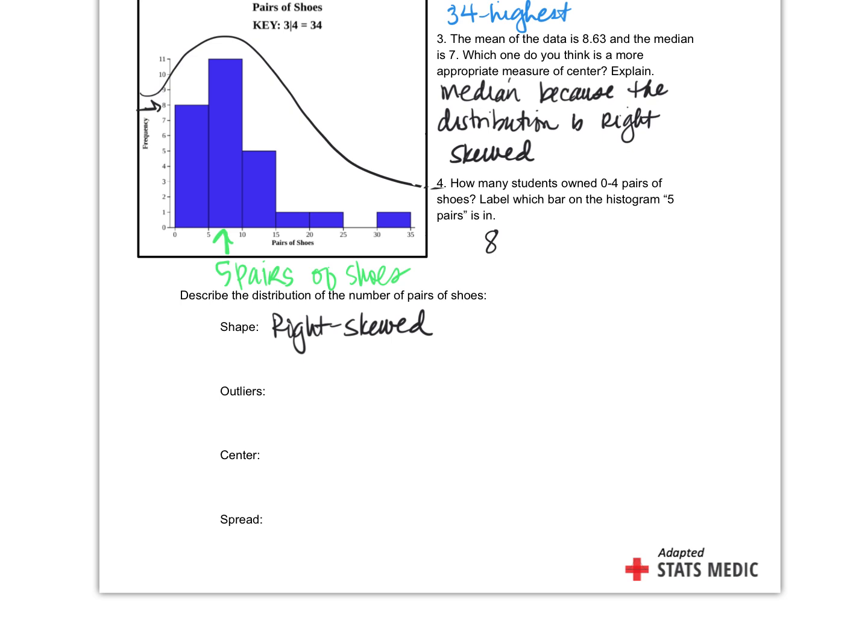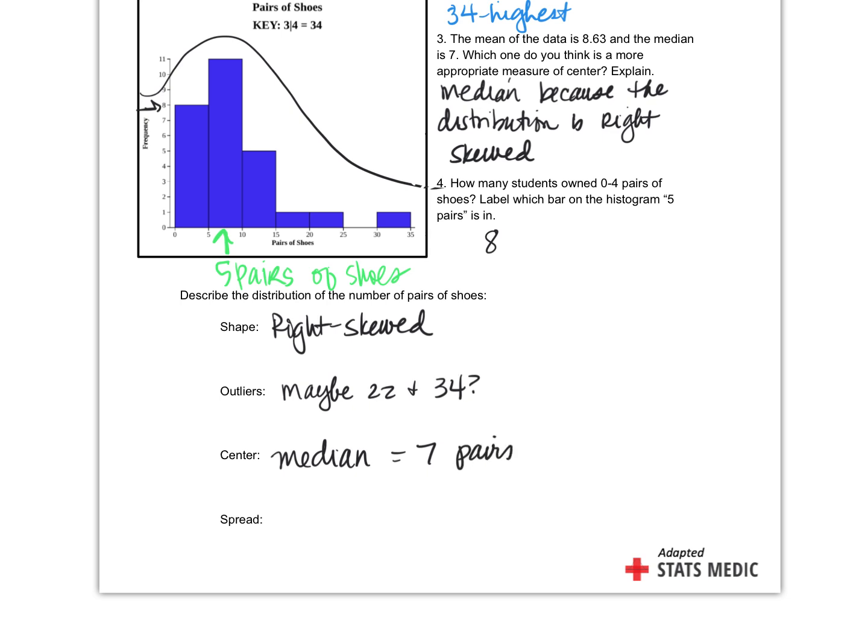Maybe 22, 34? We will come to a point later in the chapter where we actually calculate and define is it an outlier or not. But right now we're just eyeballing and estimating, okay, looking for gaps in the data. Center, what did we say our center was? 7. We're using median for center, and it's going to be 7 pairs.